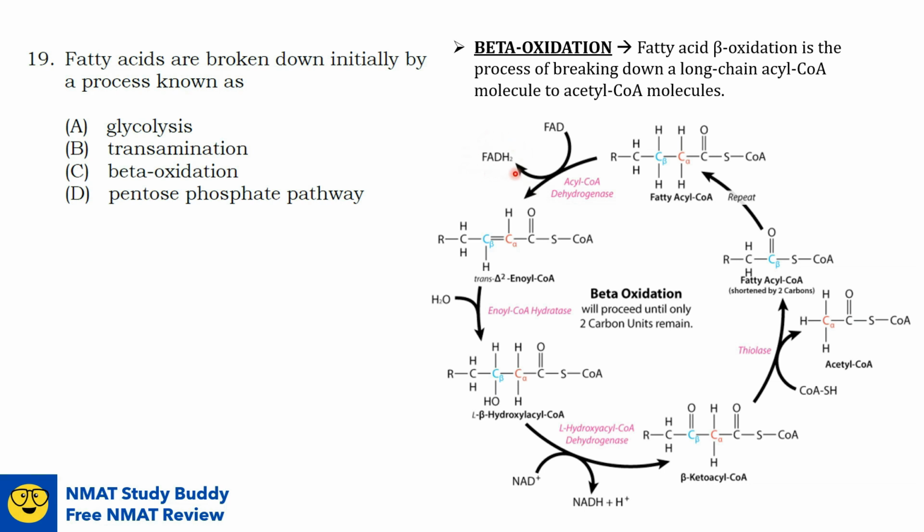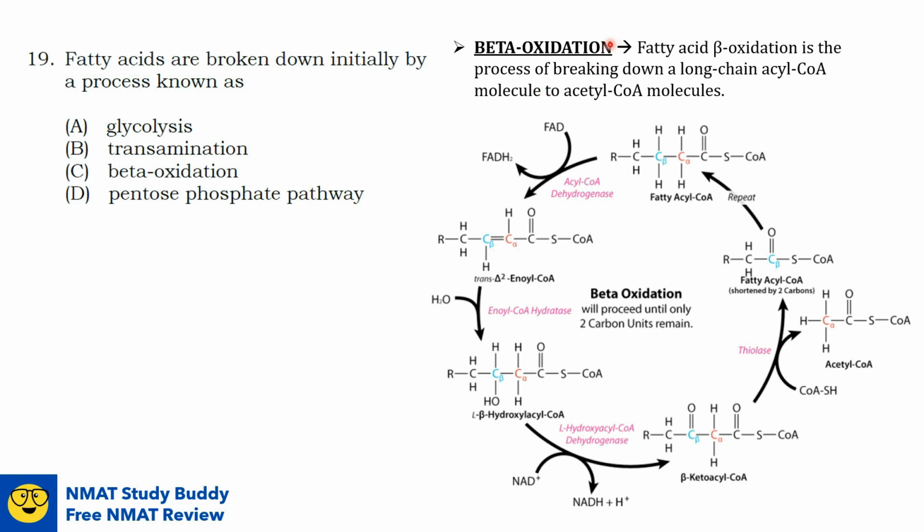So what's the importance of this? FADH2 and NADH are used by the electron transport chain to produce ATP. Fatty acid beta oxidation is a key metabolic pathway for energy generation in organs such as the liver, the heart, and skeletal muscle.